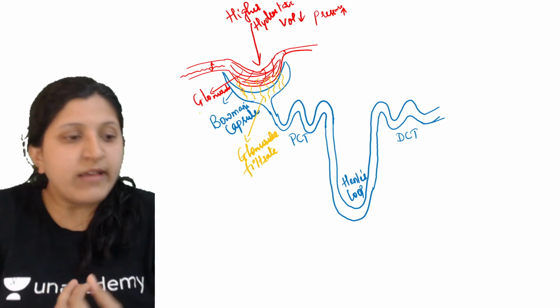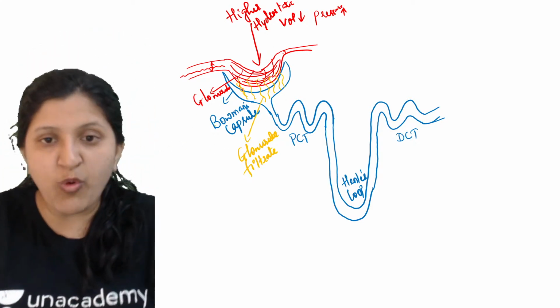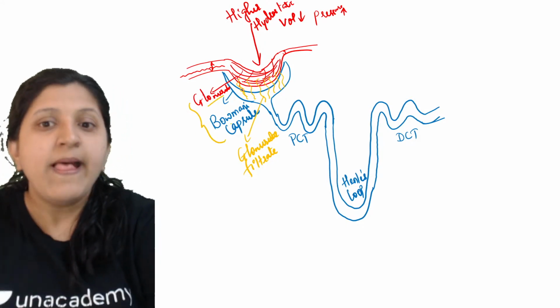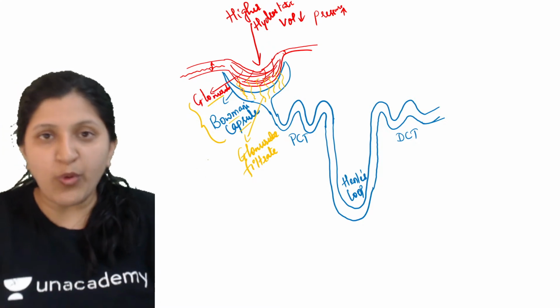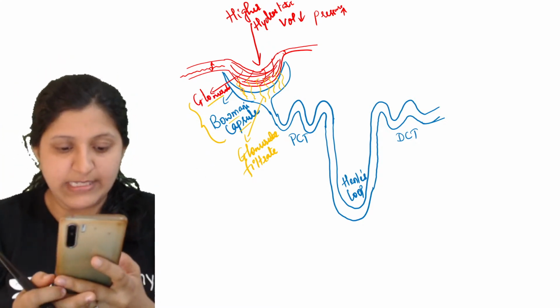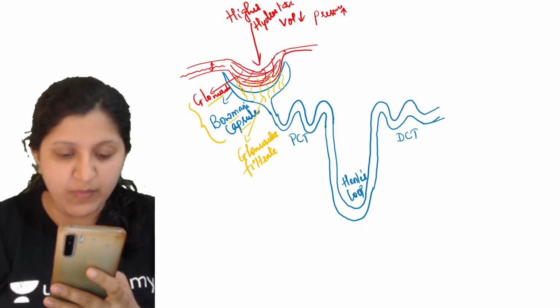Yes, can anybody mention what we call these two together? Glomerulus along with the Bowman's capsule, what is the name? Yes, so ultrafiltration is done in the Bowman's capsule.